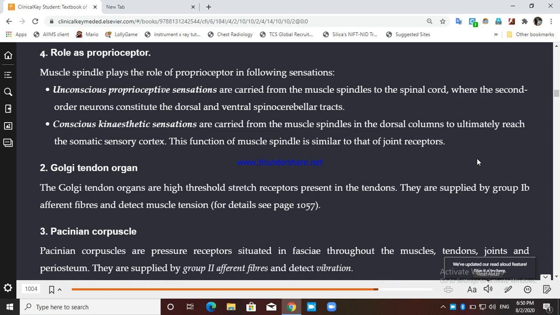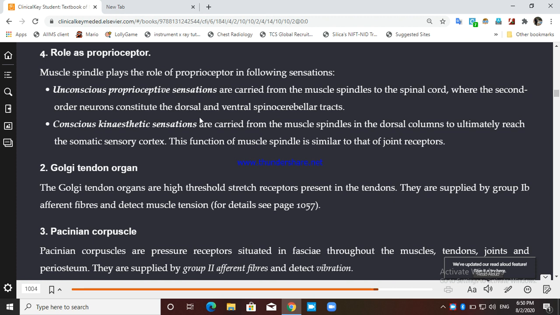So there are two types of sensation, that is an unconscious proprioceptive sensation, and there is a conscious proprioceptive sensation. The conscious proprioception is also known as kinesthetic sensation.